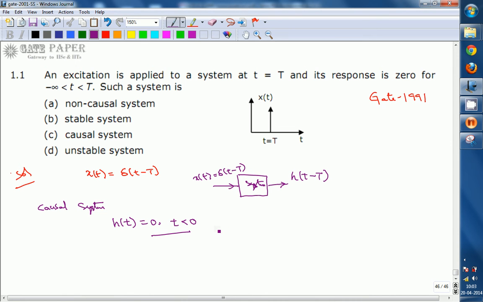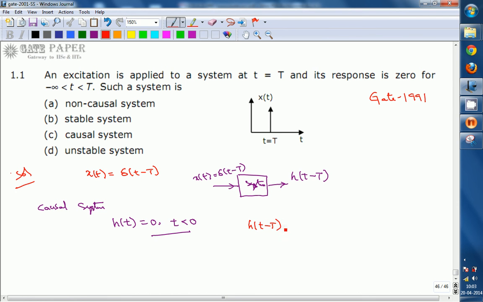Whenever the input is applied at t equals capital T, the h of t must be equal to 0 for t less than capital T, and the output exists only after t greater than capital T. So we got h of t